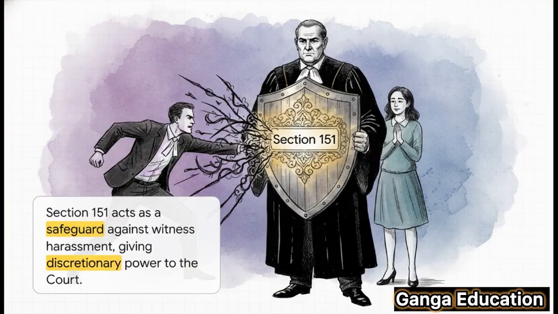The answer is Section 151. Think of this section as a shield that safeguards the witness. It gives the judge discretionary power, so they can act like a referee in the courtroom, deciding when a lawyer has crossed the line. The key phrase to remember here is judicial discretion.